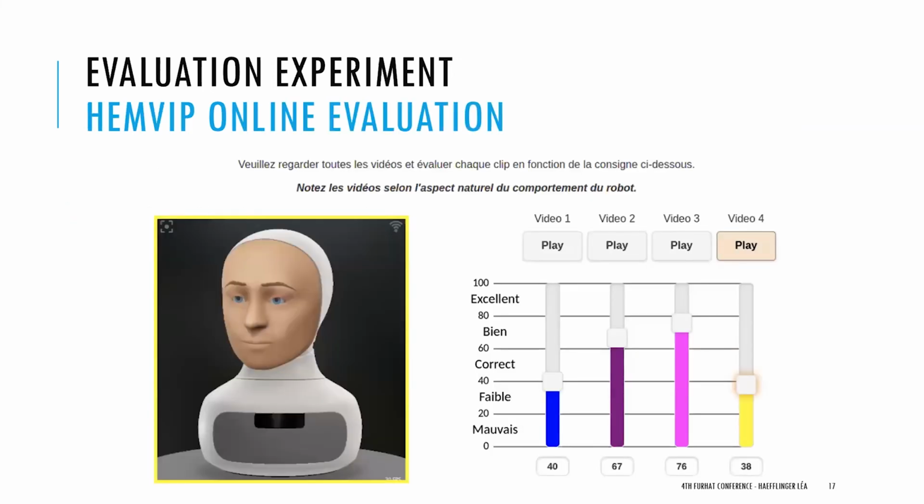Here is just one of the web pages. It's inspired by the MUSHRA test. We have 4 buttons. Each button runs an extract. It's the same extract of interaction, but for one of the 4 policies. The order of the policies is shuffled, and you can see the 4 scales to give a grade for each video.